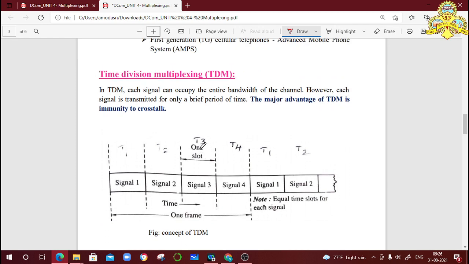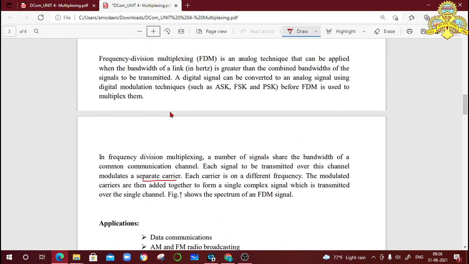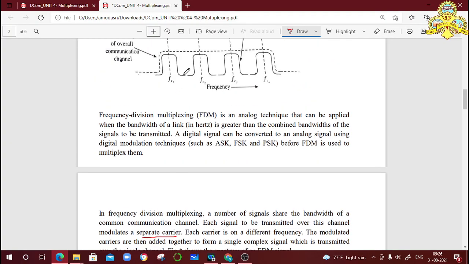In TDM, we have one main advantage. Here, crosstalk is minimized. Crosstalk means what? In FDM, see here, FC1 is the first carrier frequency, FC2 is the second carrier frequency. Here we have a small gap, which is called a guard band.